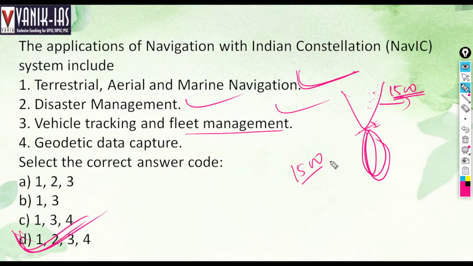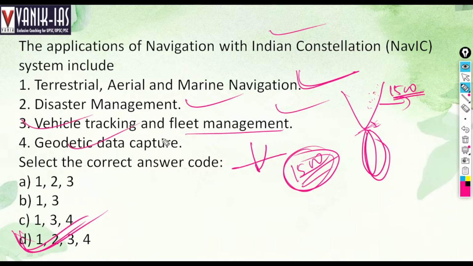Trawlers can be tracked by NAVIC, and whenever they cross the international border, there will be a warning to them. So all the options are right here.